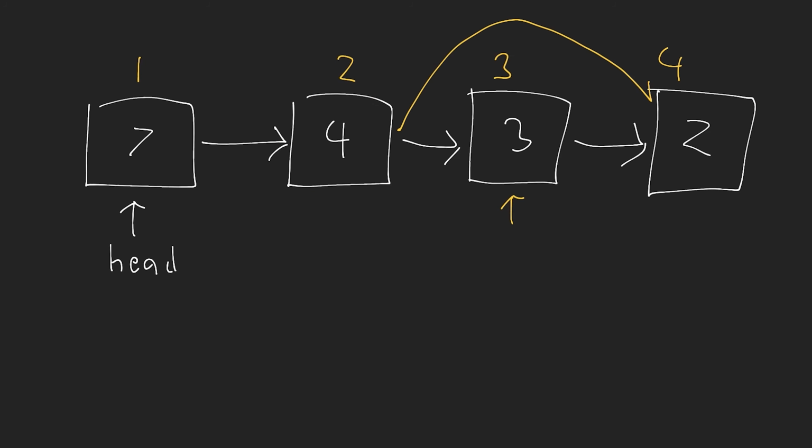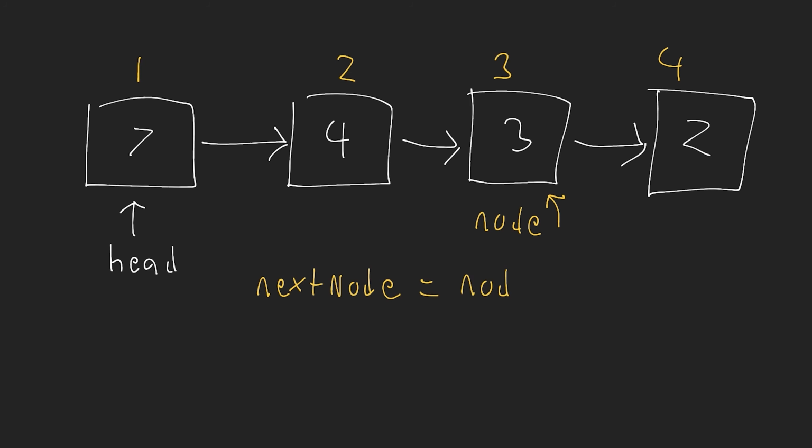Okay, so I'm going to write, again, some very basic pseudocode that would do this. I'm going to skip the traversal and just assume that we have the node that we want to delete. So let's just call this node. This is the node that we want to delete. So I need to first do something like next node is equal to node.next. So I'm storing the node that this is pointing to just to make sure that I don't lose it.